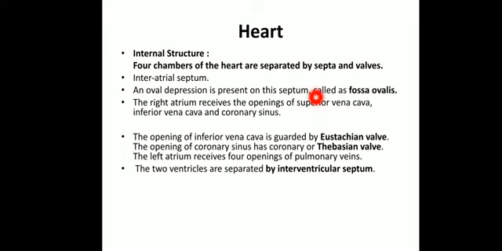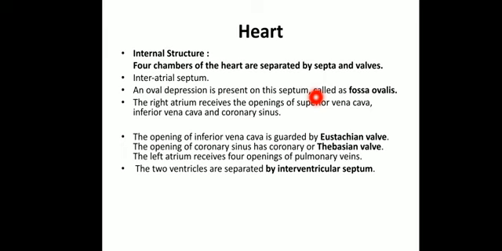The internal structure basically has got 4 chambers which are separated by septa and valves. Okay, septa, what are septa? It's basically a partition which is present between 2 parts. Okay, and valves are the type of regulatory structures which are responsible for regulating the flow of the blood.